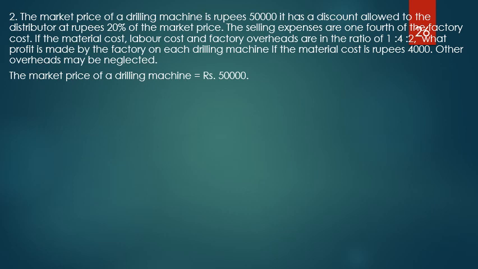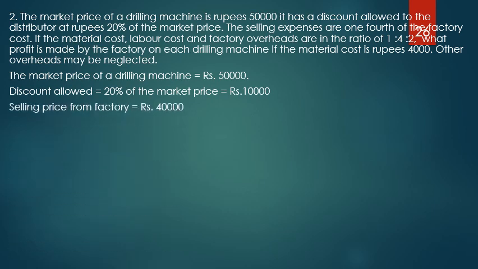Okay, we know that the market price of a drilling machine is 50,000. What is the discount allowed? Discount allowed is 20% of the market price. That means 20% of 50,000, which comes out to be 10,000. So if I purchase a drilling machine from the factory, I will be getting that drilling machine at 40,000 rupees. So the factory will get only 40,000 rupees because it is giving a discount of 10,000 rupees on each purchase. So selling price from the factory is 40,000.